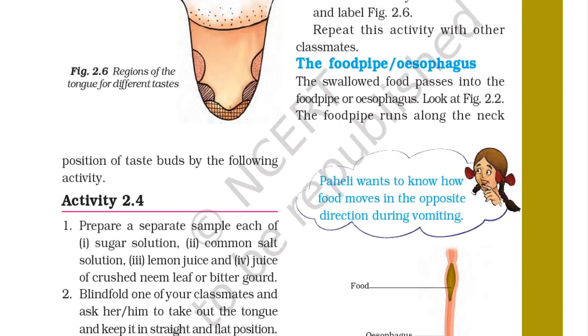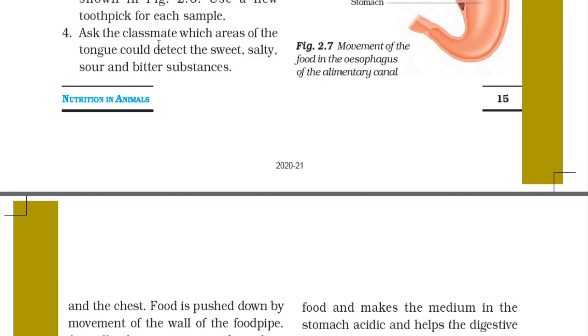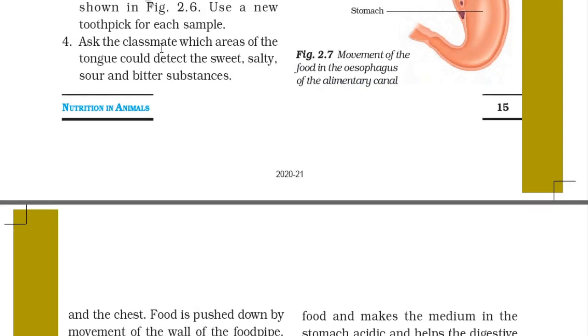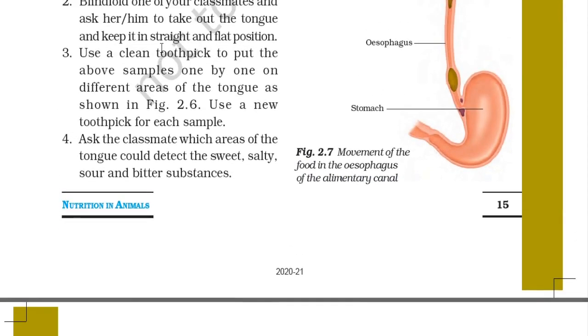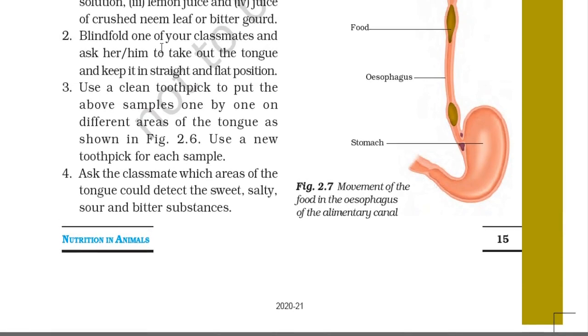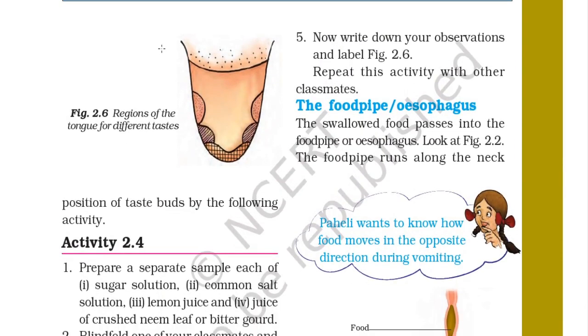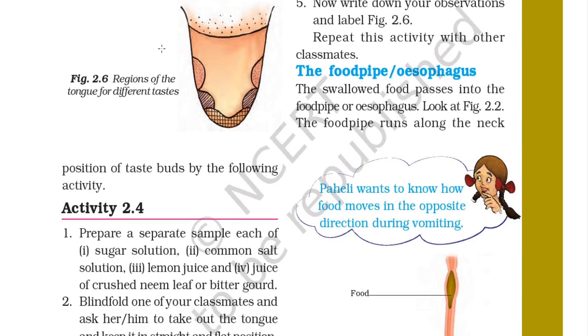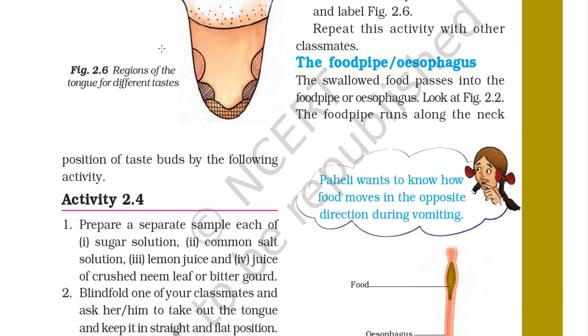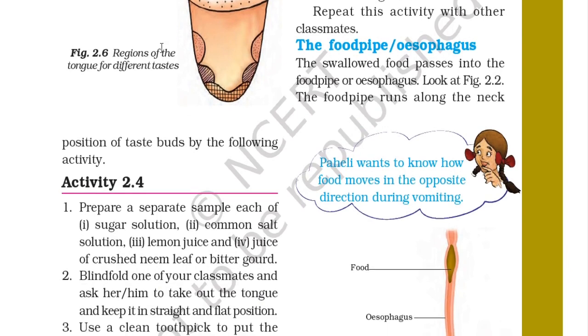These are the regions of the tongue. Ask the classmate which area of the tongue could better detect the sweet, salty, sour and bitter substances. Now write down your observation and label figure 2.6. Repeat the activity with other classmates.